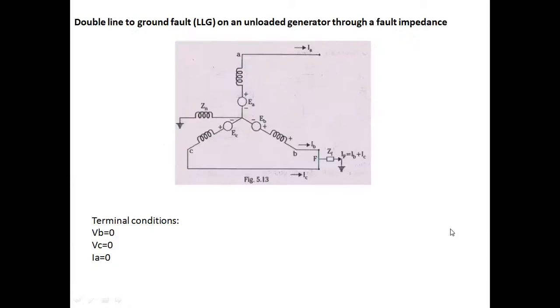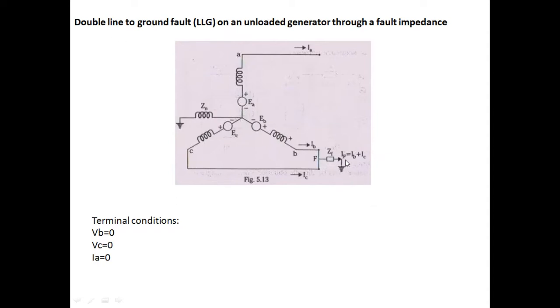Let us take one more type of fault, that is double line to ground fault on an unloaded generator through a fault impedance. Here also I'll take the same example, a star connected synchronous generator with neutral grounding with the help of the impedance ZL. Here the fault occurred between two lines, that is B as well as C, but the interconnected network is grounded, that is double line to ground fault.